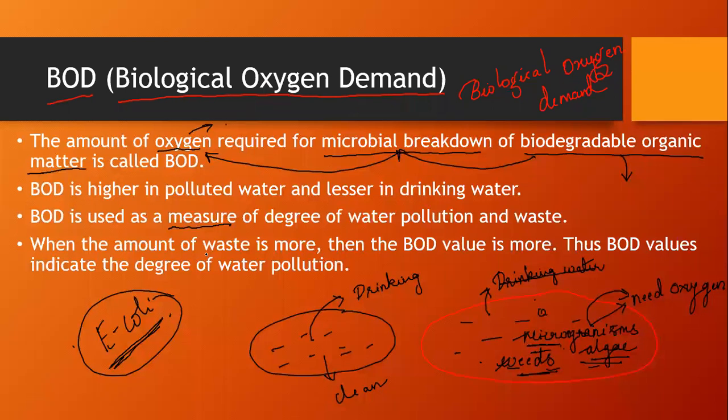It is not like only one sample of water is taken and the test is done. Different samples of water are taken with different concentrations to see how much the water is polluted. When the amount of waste is more, then the BOD value is more. Thus BOD values indicate the degree of water pollution. If the BOD is more, the water is more polluted.